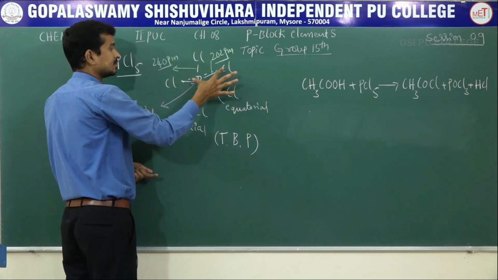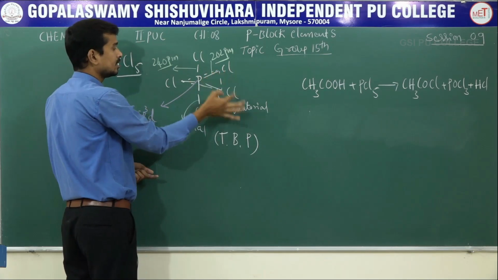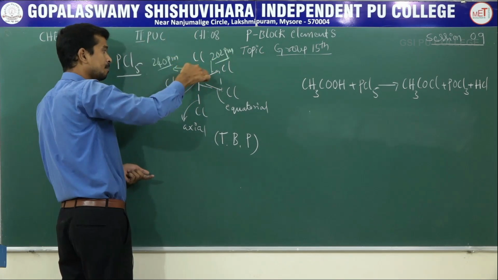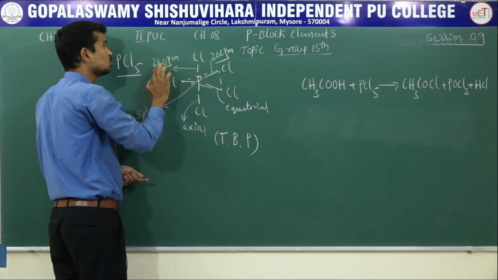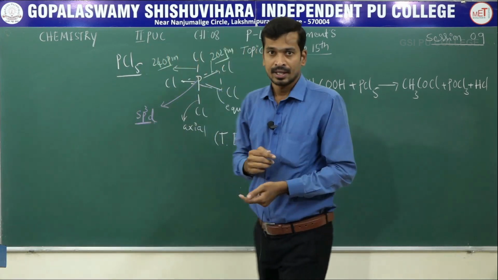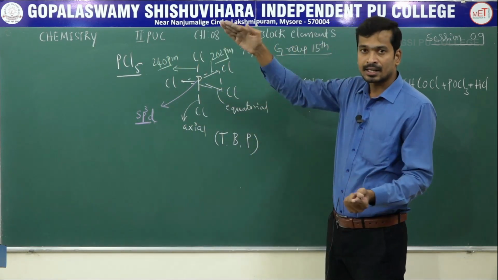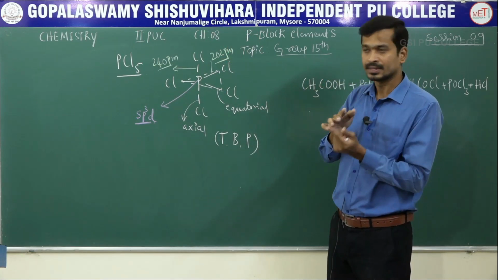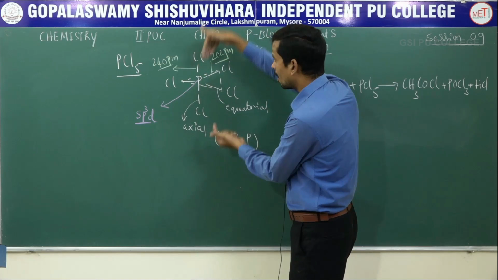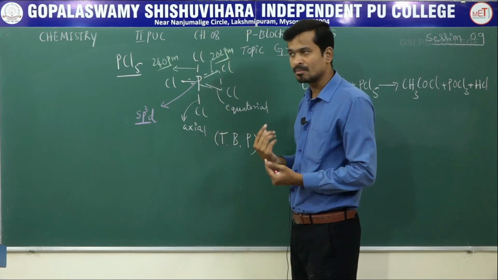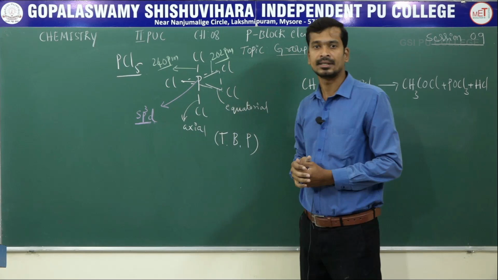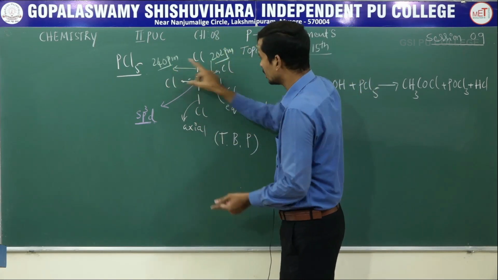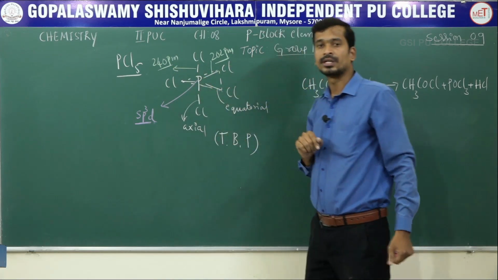The bond length of P-Cl in equatorial is 202 picometer, and in axial it is 240 picometer. When bond length increases, the atom moves away to minimize repulsion. Hence the axial bond repulsion is maximum, and the bond length in axial is higher than in equatorial.